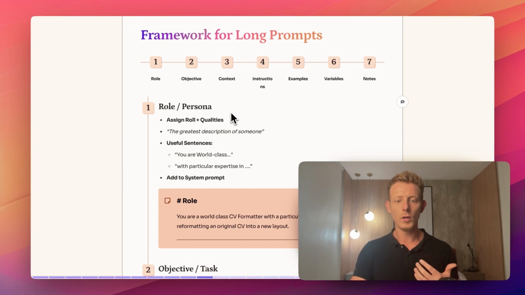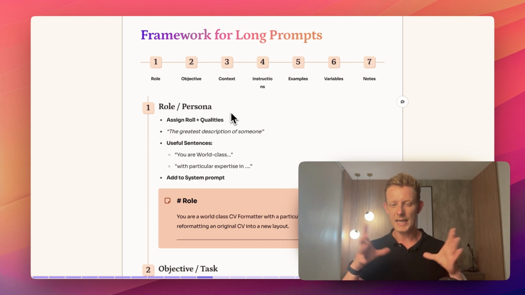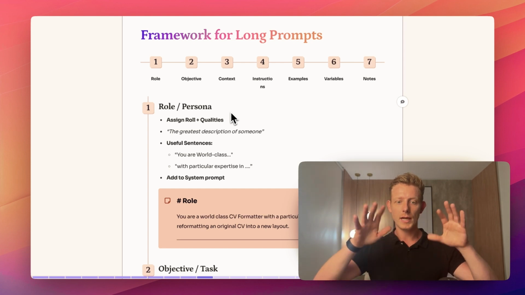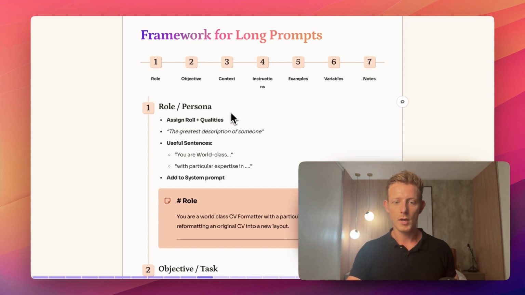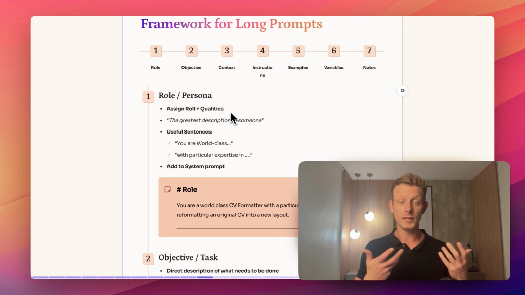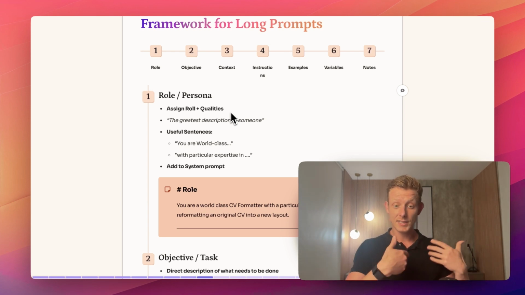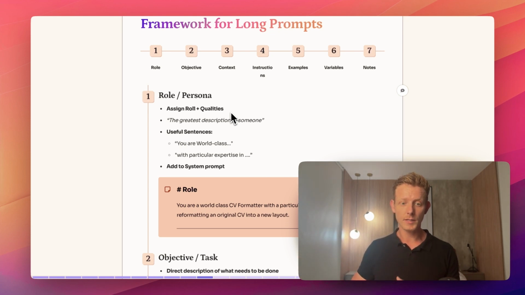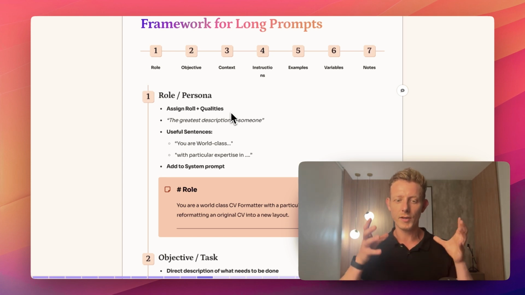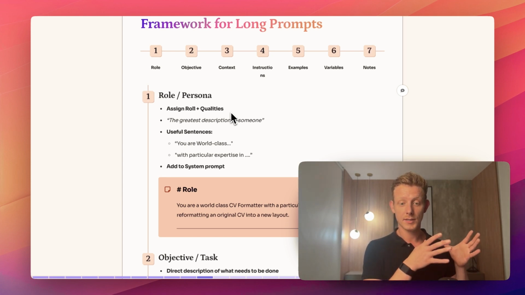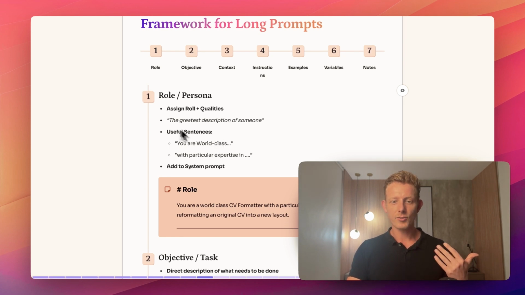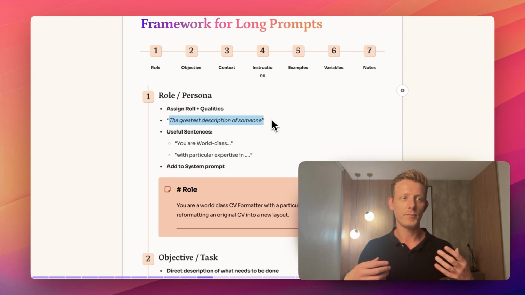So basically, first we have the role, also sometimes called persona, right? These namings really don't matter that much. It's more, again, a framework for you to make sure that you include everything you need to include inside of your prompts. So in this role prompt, it's been quite extensively studied that if you give these language models a role, they seem to perform better, right? So besides assigning a role, we also want to assign qualities. And we can give it qualities for the specific task we're trying to execute with this prompt, right? So I tried to put in here the way you can think about phrasing this or coming up with this part of the prompt in each of the sections.